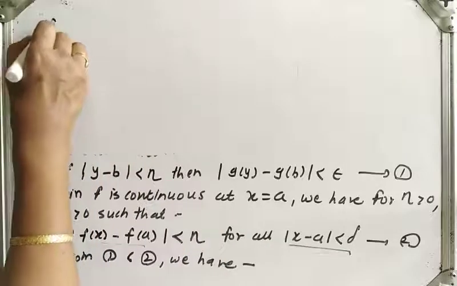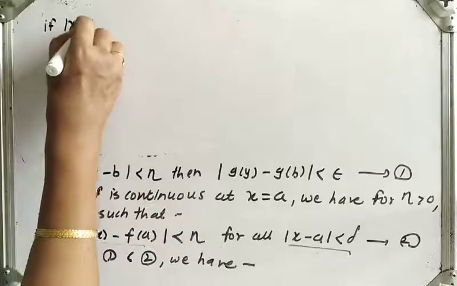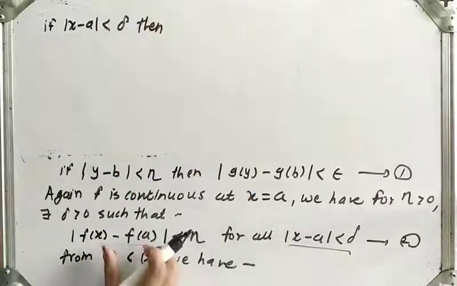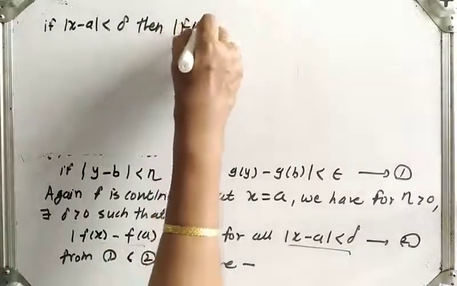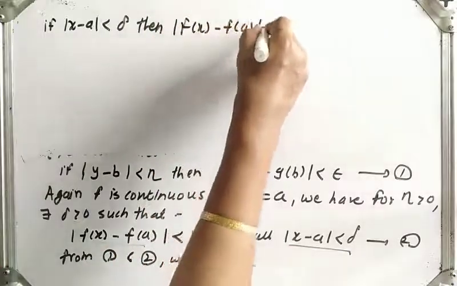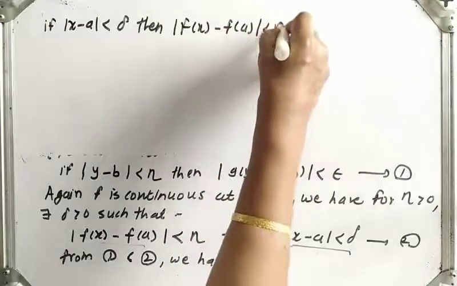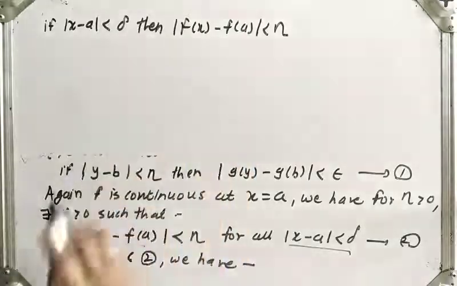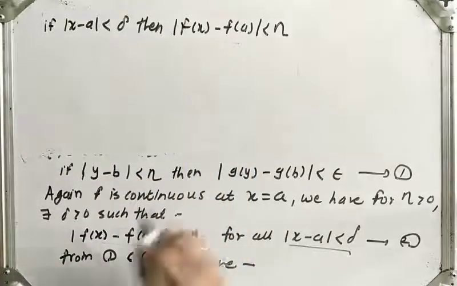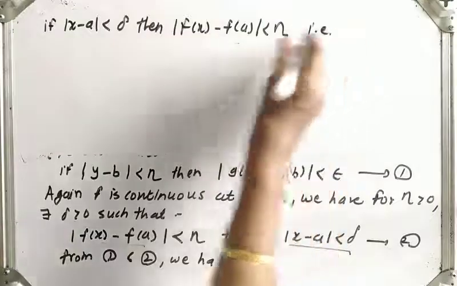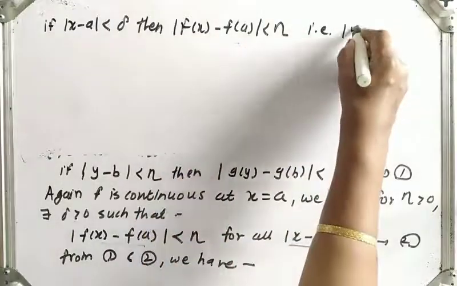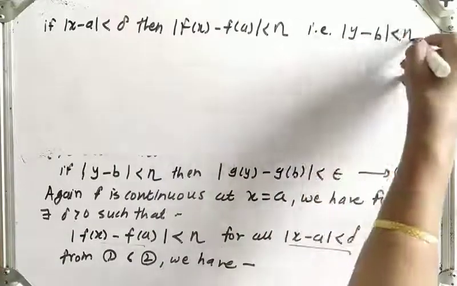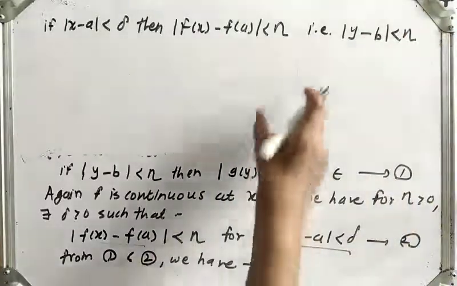If mod of x minus a is less than delta, then what happens? If this, then this part, means what? Then mod of f of x minus f of a is less than eta. What is f of x? We know that f of x is y. That is mod of y minus, and f of a is nothing but b. Mod of y minus b is less than eta. We have written it from equation 2.